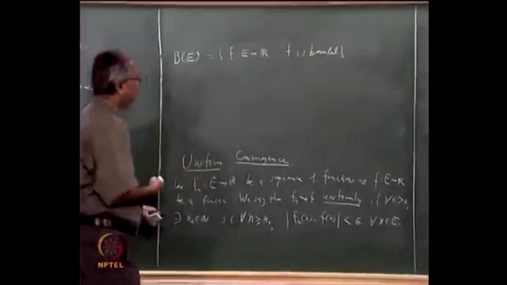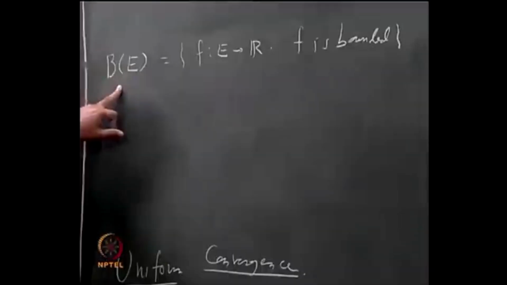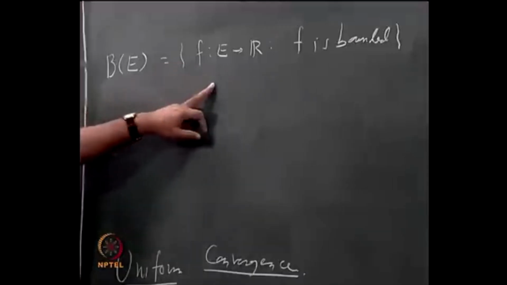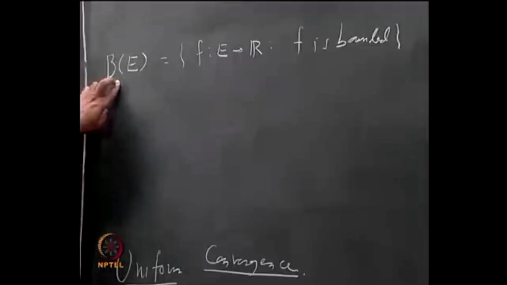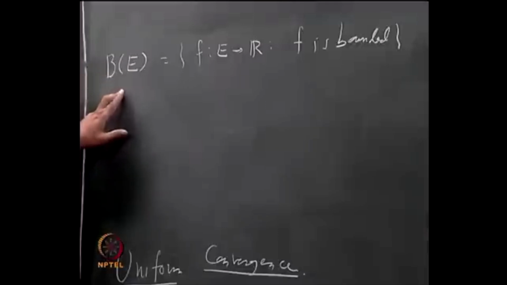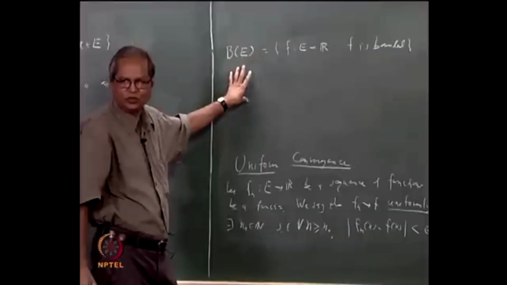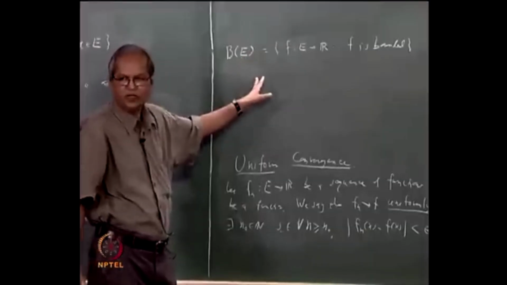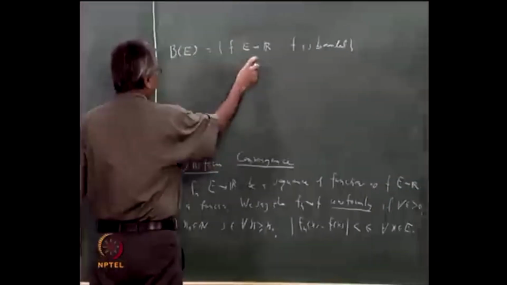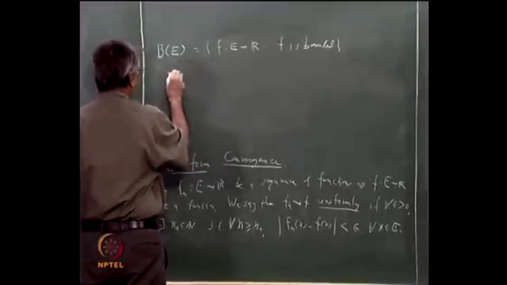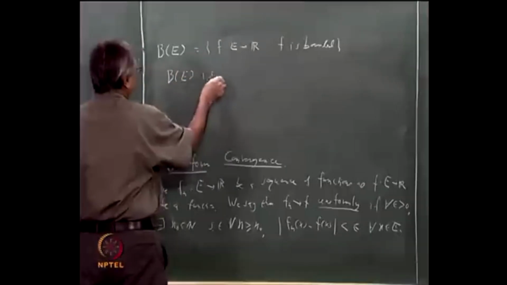Now there are several properties of this set B(E). It is a set of functions, defined on the same set E, and all that we are assuming is that each of these functions is bounded. Now let us view this set from the point of view of some properties of linear algebra. Is this a vector space? In fact, this is a well-known example of a vector space, because all that you need to check is that if f and g are bounded, f plus g is bounded, alpha times f is bounded, etc. Since all functions are going to R, B(E) is a real vector space.